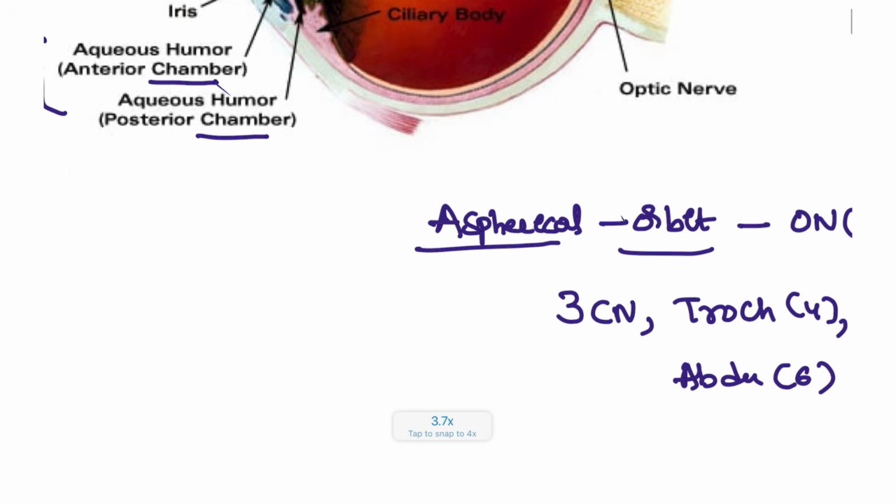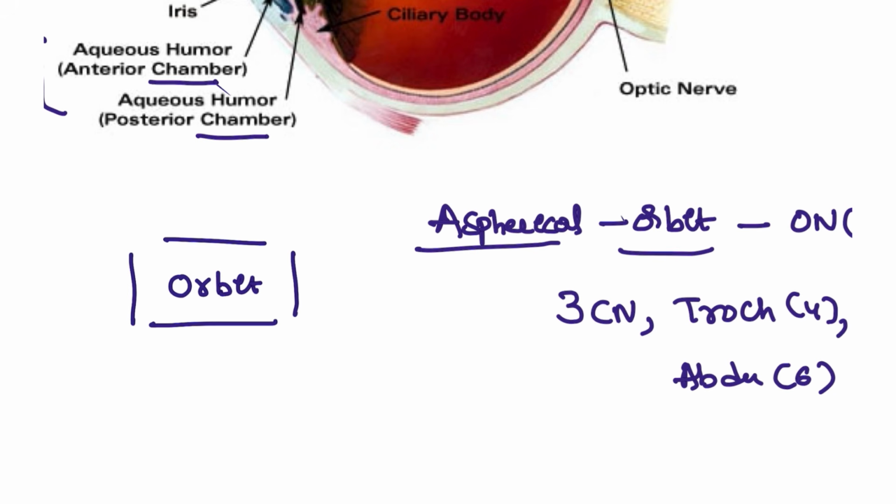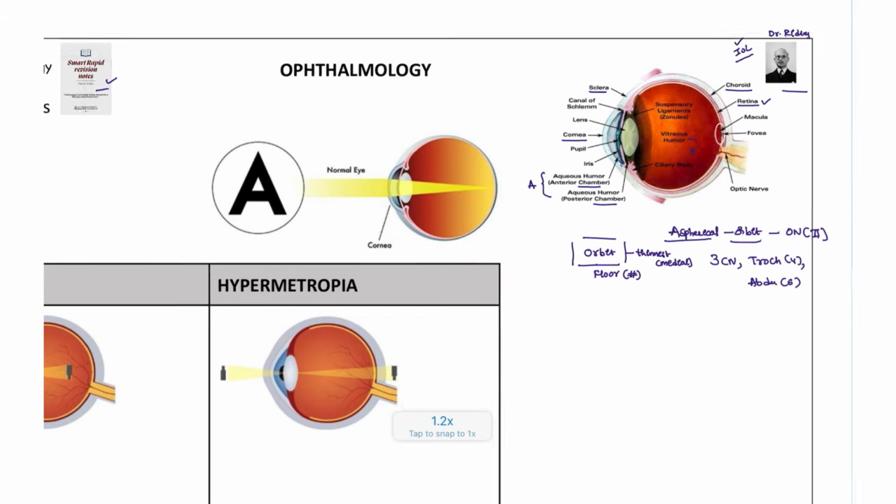Another thing is the orbit. The orbit consists of four walls, right? The most vulnerable to injury is the floor. The floor will have the most common injury. But the thinnest is the medial wall, which is considered the thinnest, right?